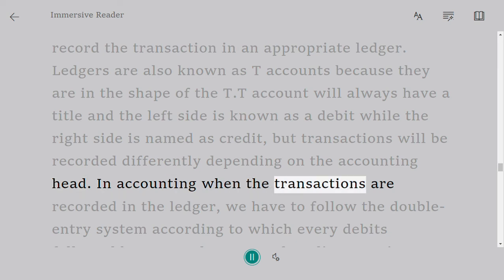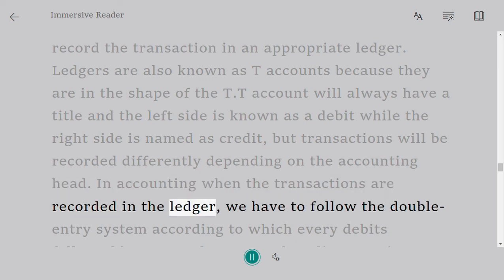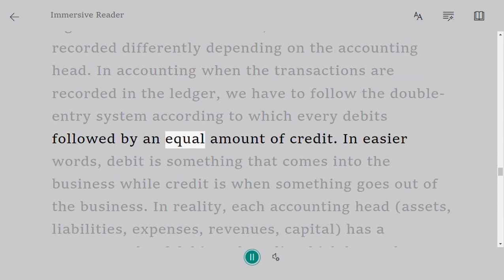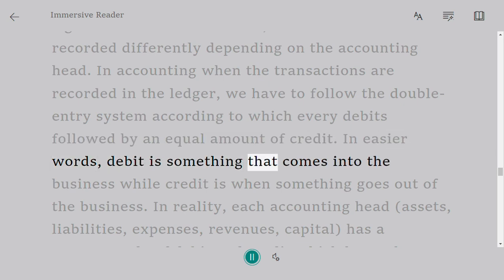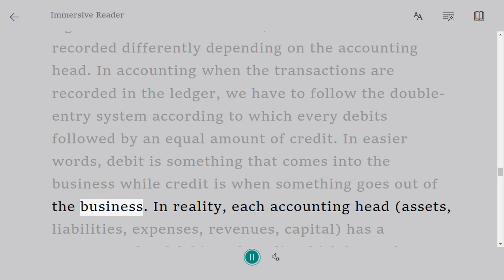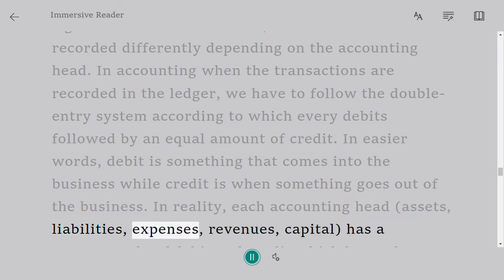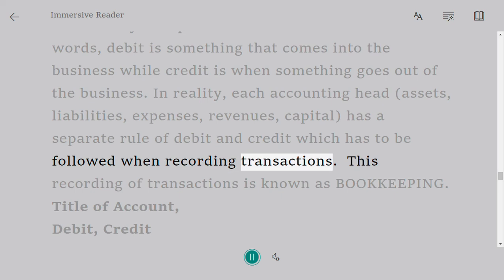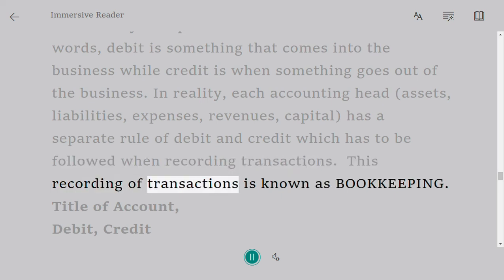In accounting, when the transactions are recorded in the ledger, we have to follow the double entry system, according to which every debit is followed by an equal amount of credit. In easier words, debit is something that comes into the business while credit is when something goes out of the business. In reality, each accounting head, assets, liabilities, expenses, revenues, capital, has a separate rule of debit and credit which has to be followed when recording transactions. This recording of transactions is known as bookkeeping.